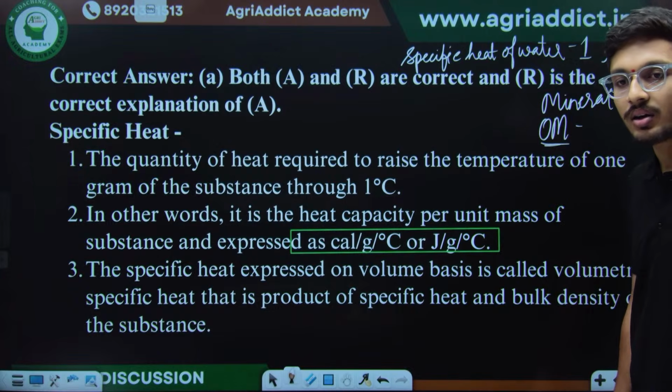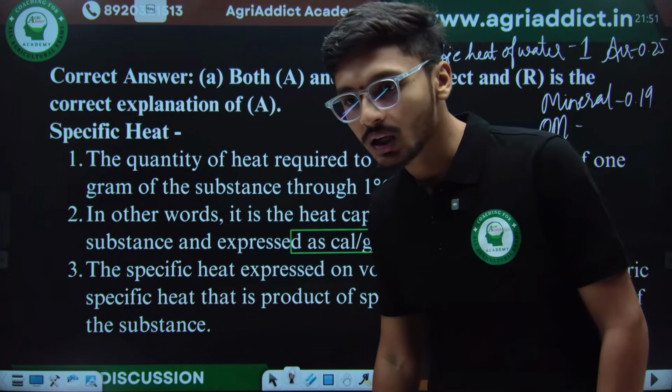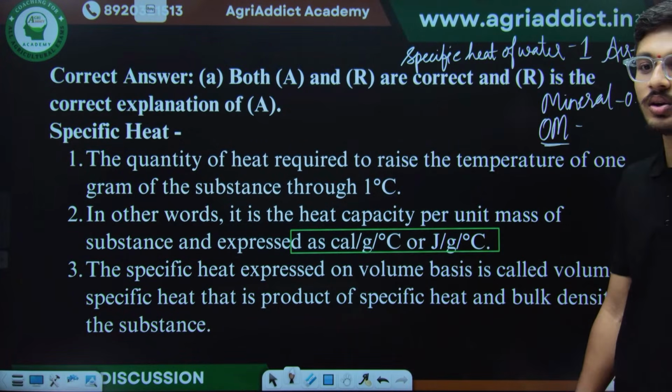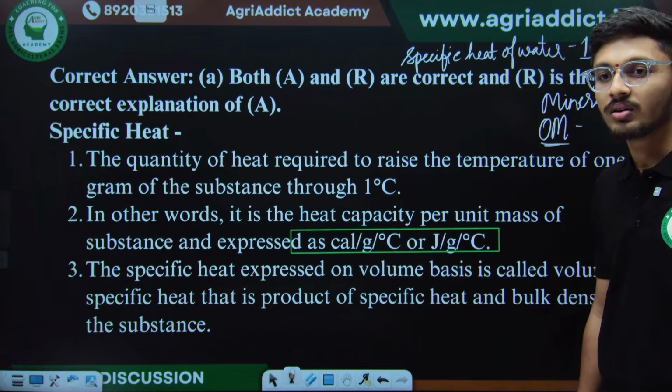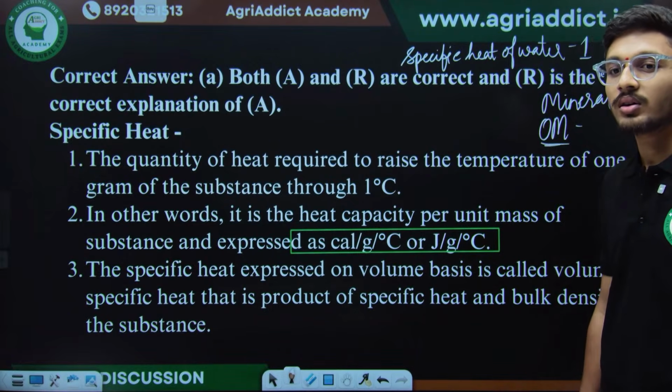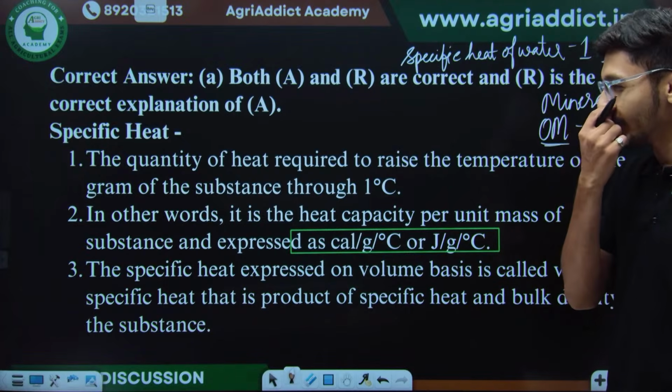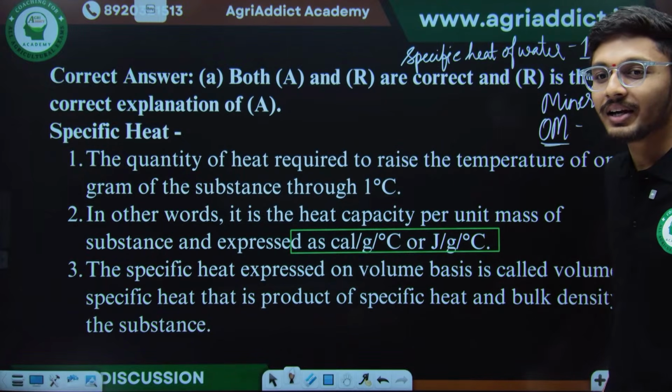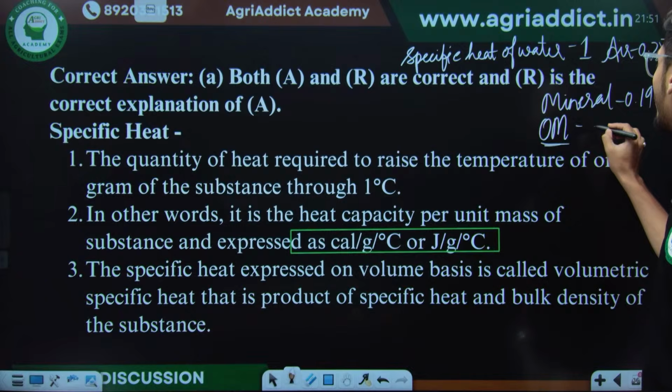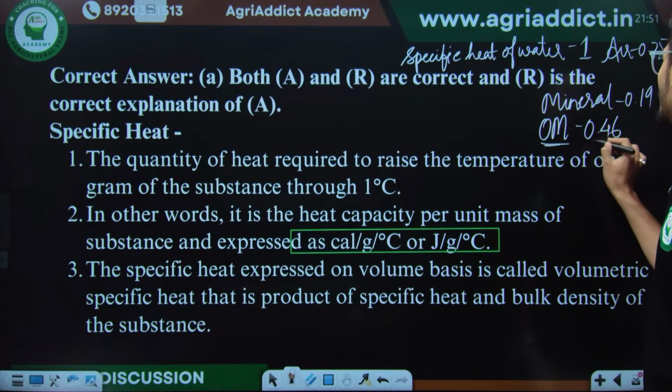For organic matter, Satya. No, for organic matter, it's not 1. It's not 0.18 for organic matter. For mineral matter, it is 0.18. Yeah, for organic matter, it is 0.46. Very good, very good, very good.